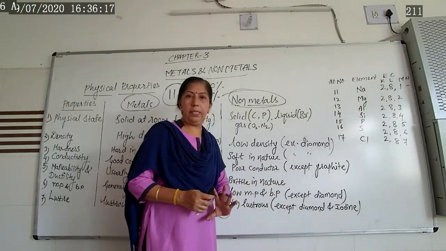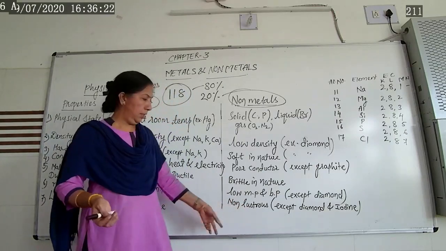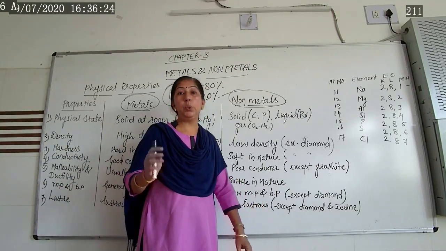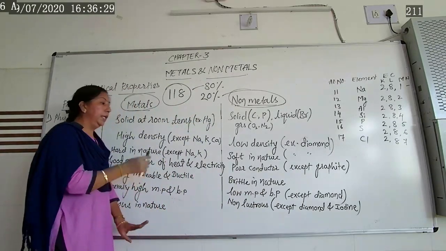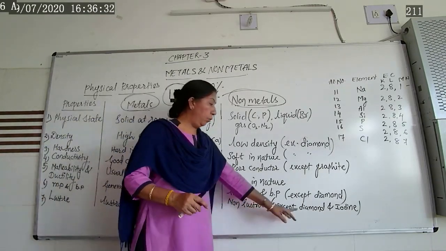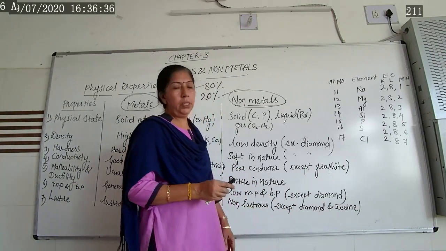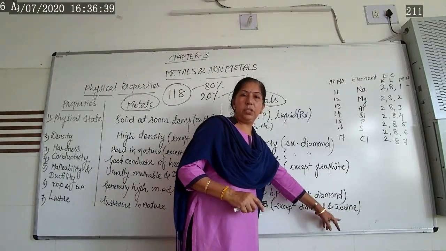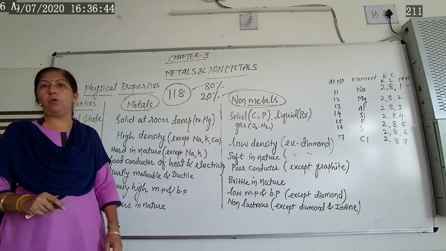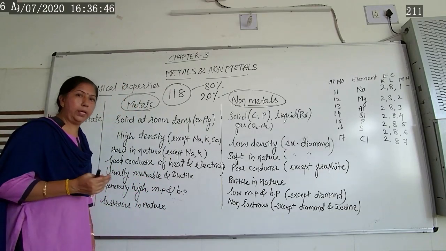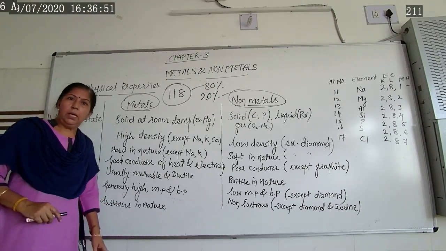Exceptional cases are diamond as well as iodine. Non-metals are non-lustrous. Once again, diamond is too lustrous, a too shiny surface. Compared to metal also, we are saying diamond has a highly polished as well as highly shiny surface. Even iodine is also lustrous in nature. So these two non-metals are exceptional cases. Remaining all the non-metals are non-lustrous. That means they do not have a shiny surface, they show a rough surface.